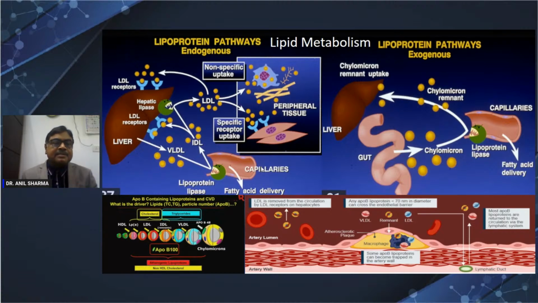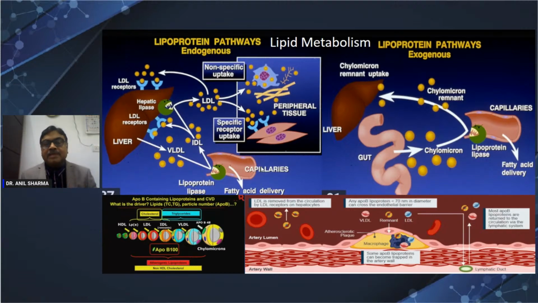The other pathway is the endogenous pathway, where the liver forms VLDL, that is very low density lipoprotein. Again, it is lipid plus protein. It travels throughout the body, and again the fatty acids are taken, so there is less triglyceride, and the remaining is intermediate density lipoprotein or VLDL remnant. Again, it is converted into LDL. So these are the particles.